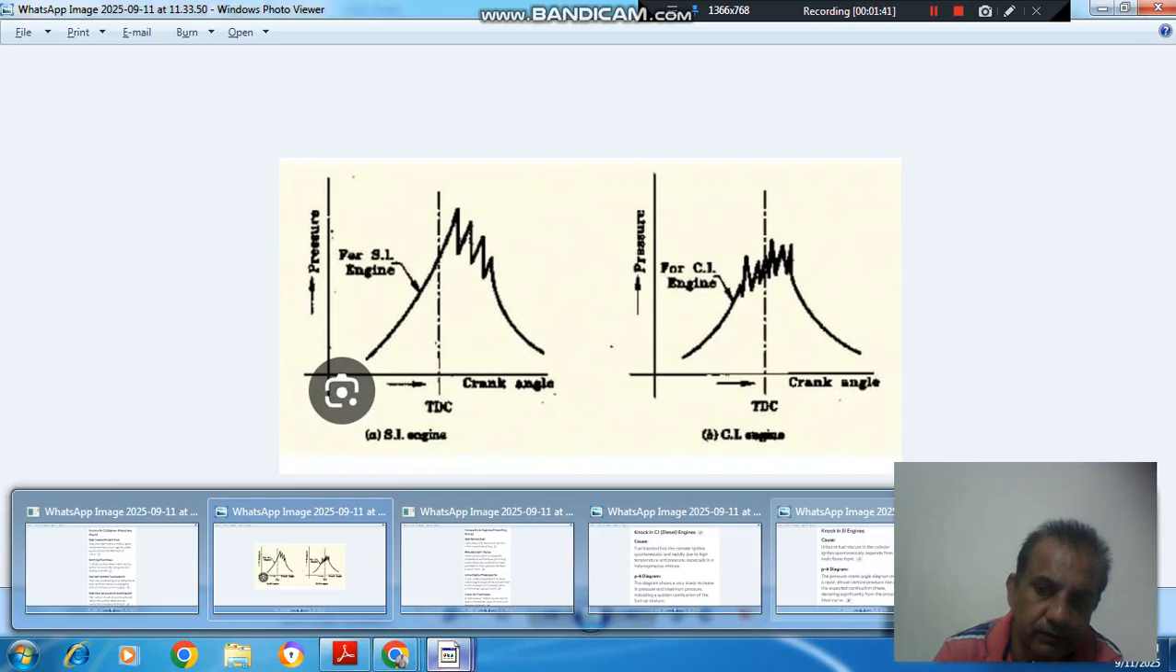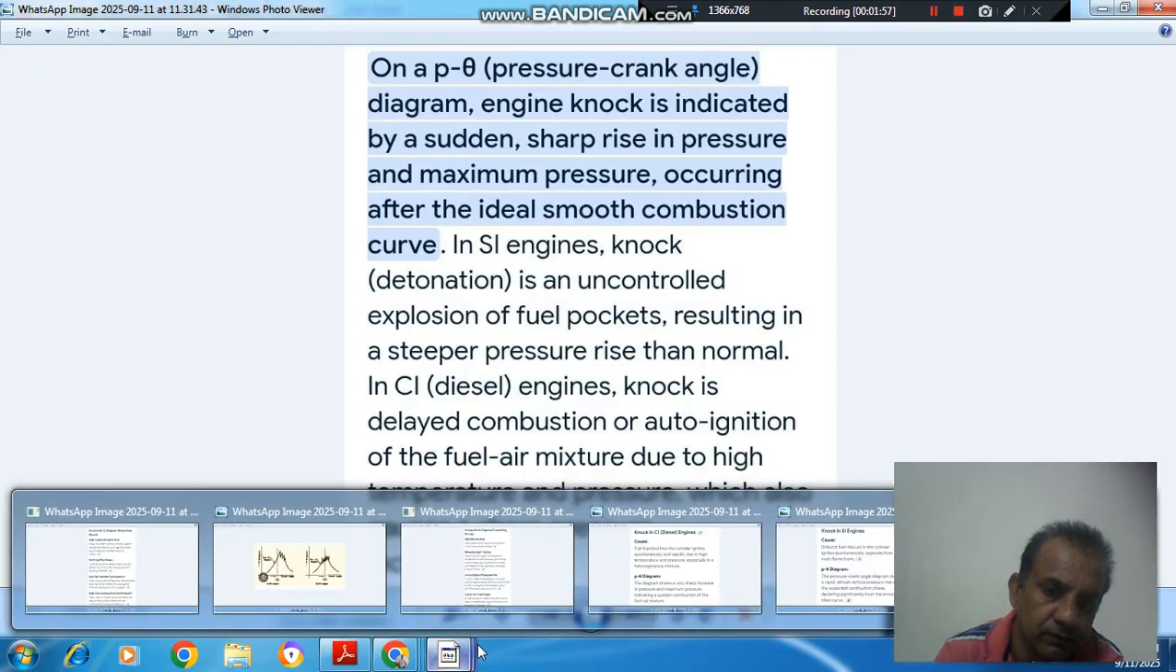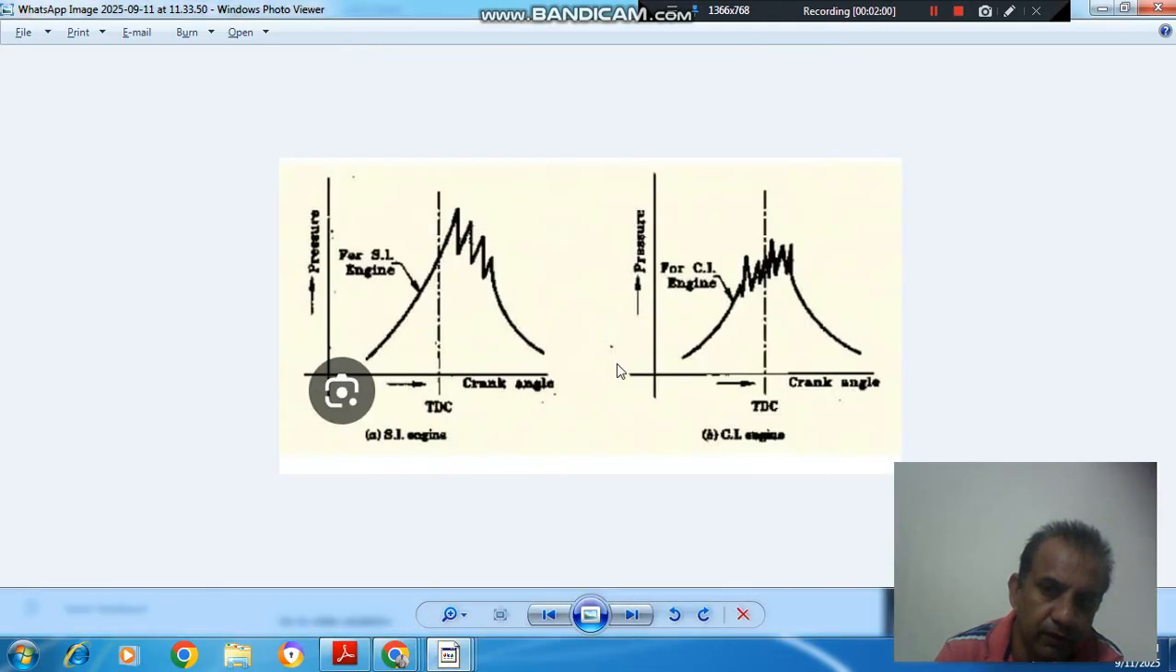whereas in CI engine the knock is delayed combustion or auto ignition of fuel air mixture due to high temperature and pressure, which also causes a sharp pressure spike. So here the auto ignition of the mixture takes place before TDC, and it will cause a sharp pressure rise, but the pressure rise is not as high as in SI engine. So this occurs during initial combustion, and this occurs during final combustion.